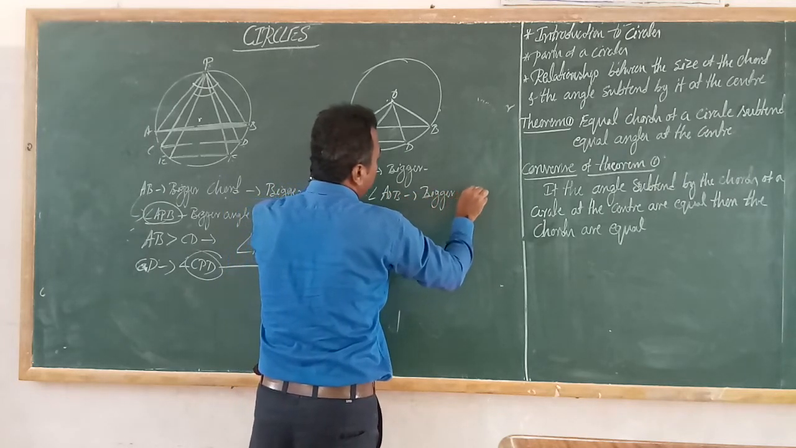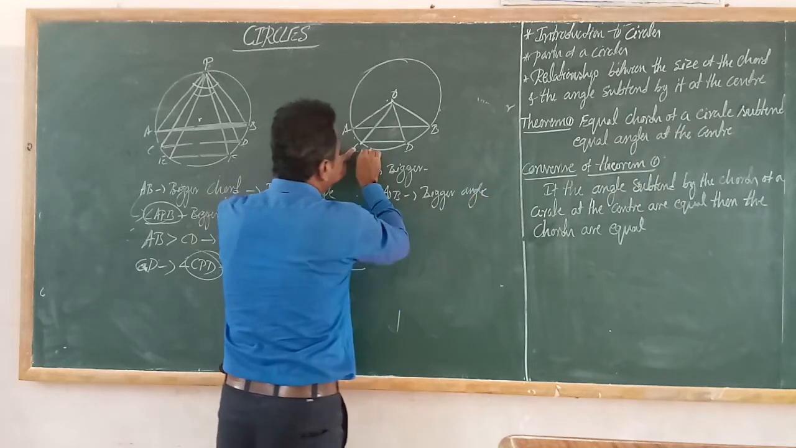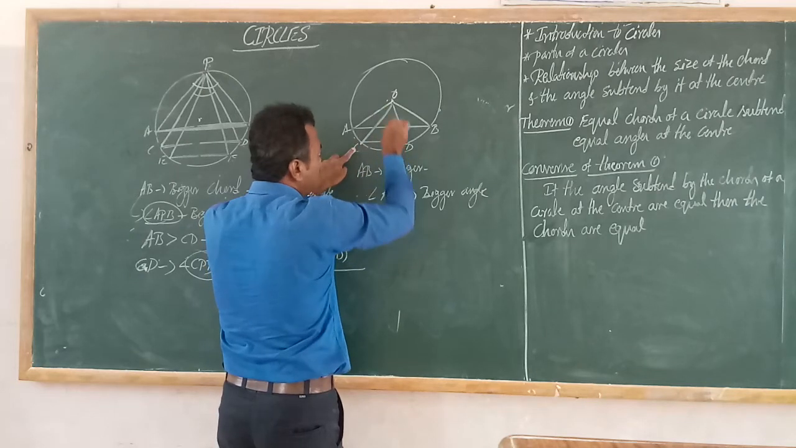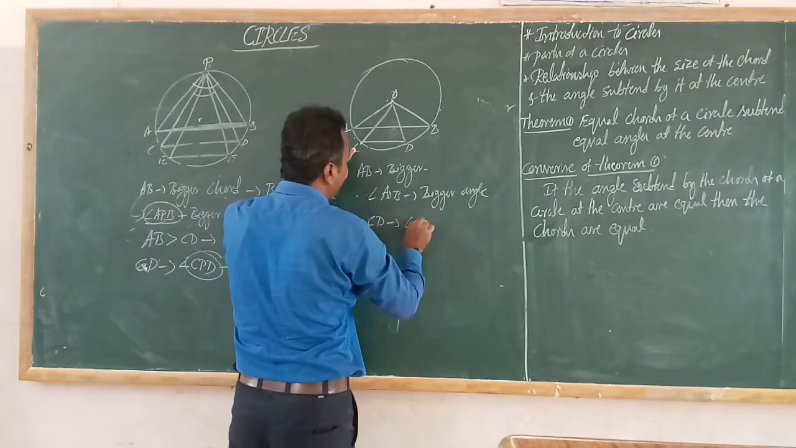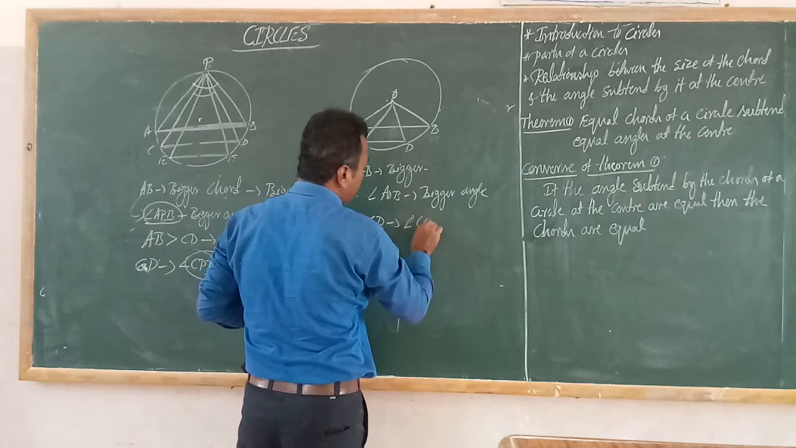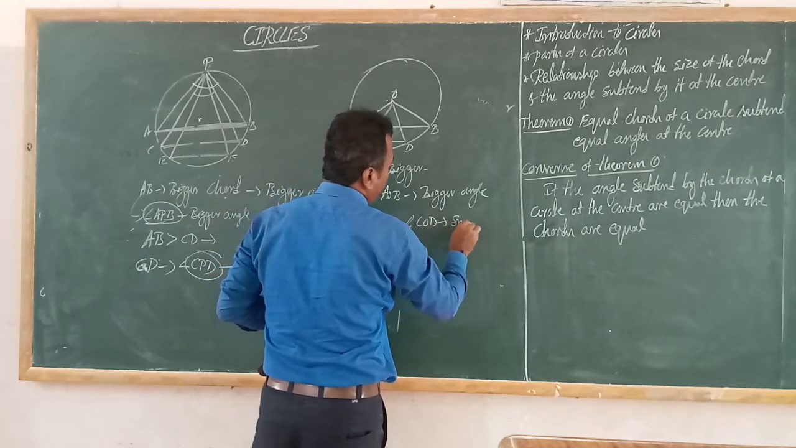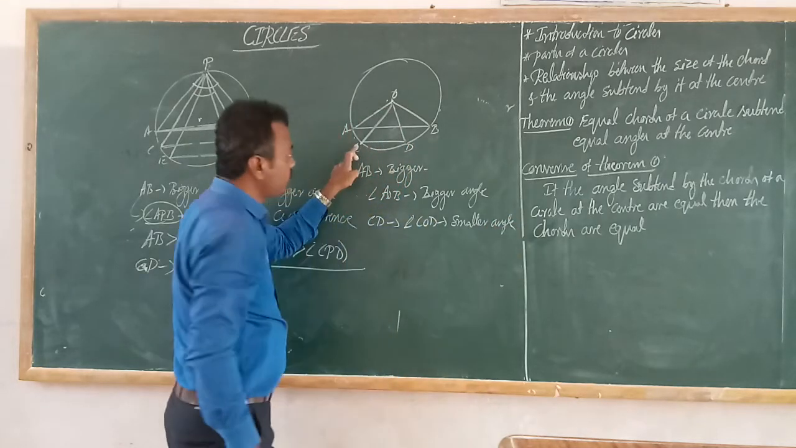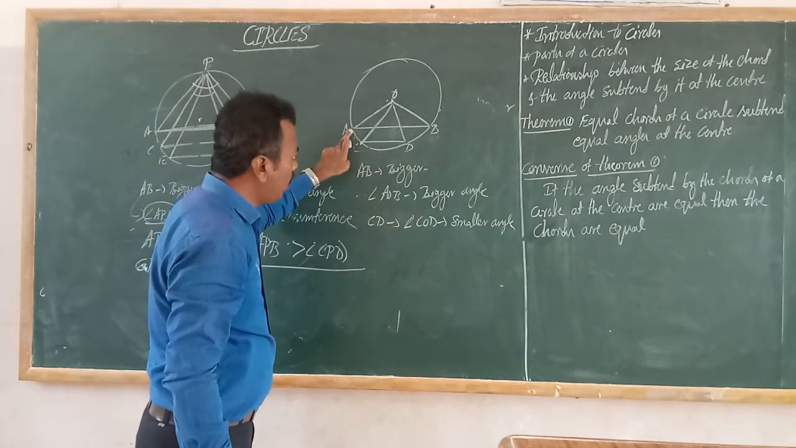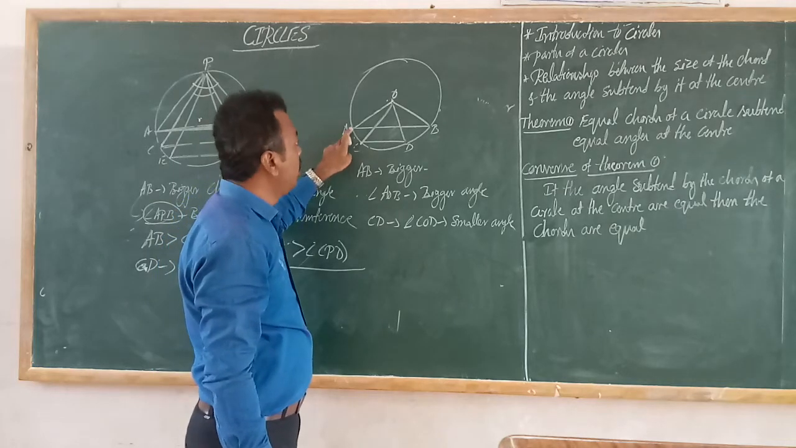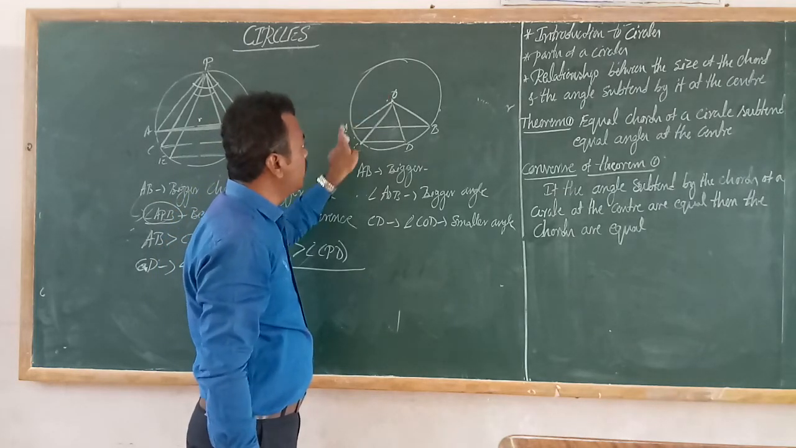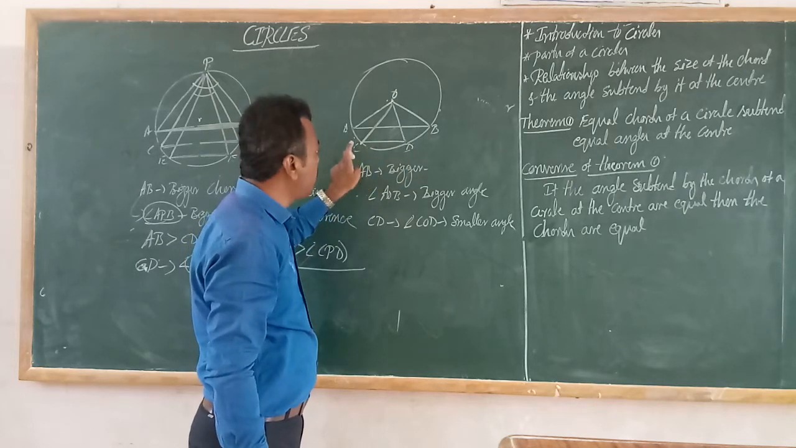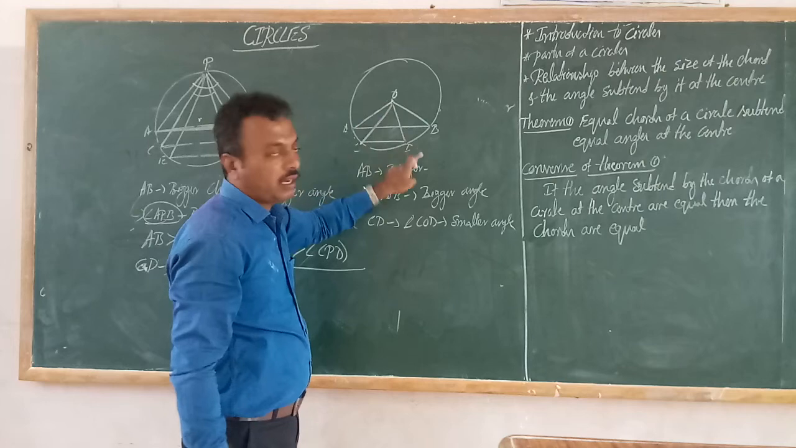Bigger angle. Is it right? And CD is a smaller chord. CD is a smaller chord. And the angle subtended at the center is also smaller. COD. Angle COD is also a smaller angle. See, for a bigger chord, the angle subtended at the center is a bigger angle. Then for a smaller chord, the angle subtended at the center is a smaller angle.